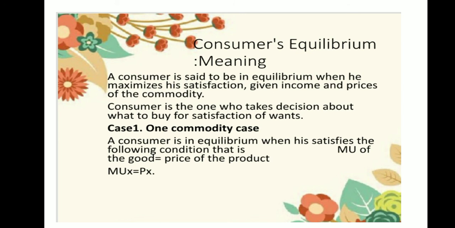A consumer is in equilibrium when he satisfies the following condition: MU of good equals the price of the product. Whatever additional consumption he is making, if the marginal utility derived from commodity X is equal to the price of commodity X, at that point we can tell that the consumer is in equilibrium.